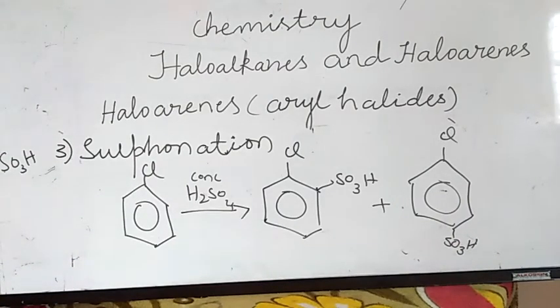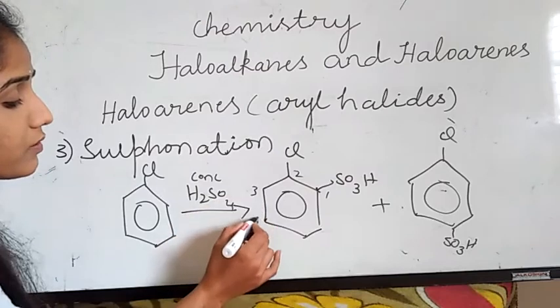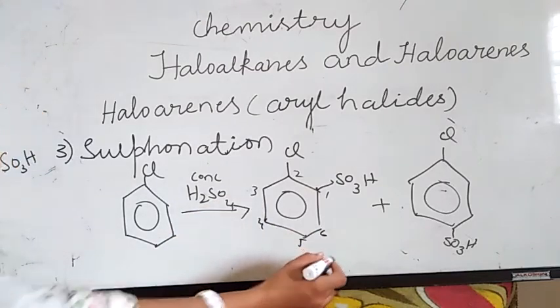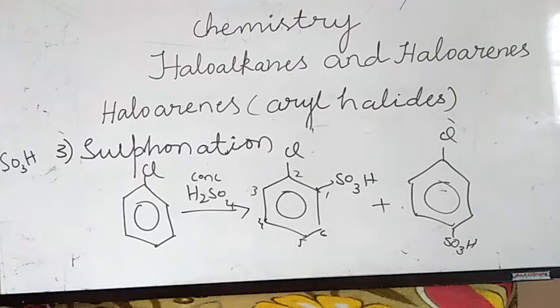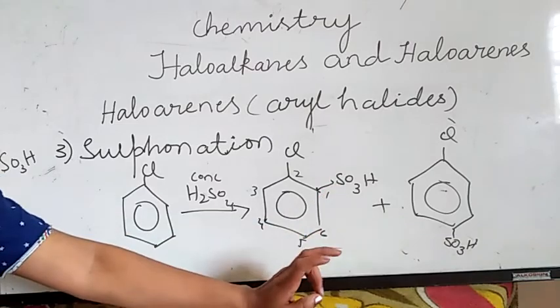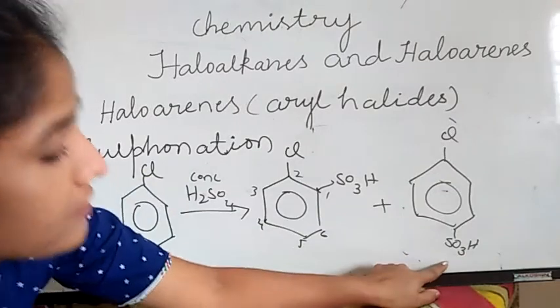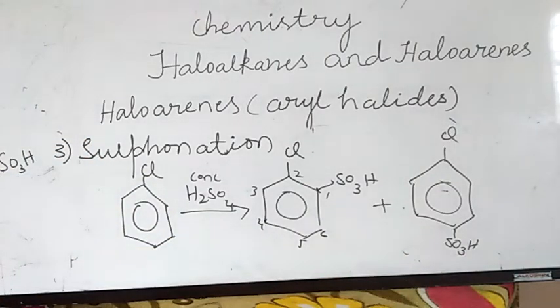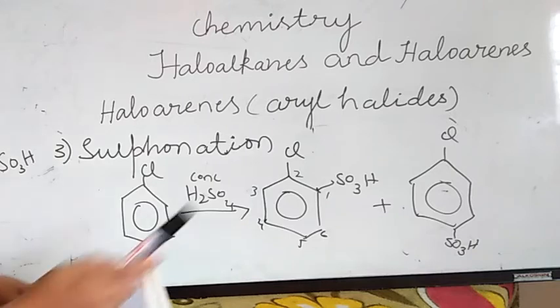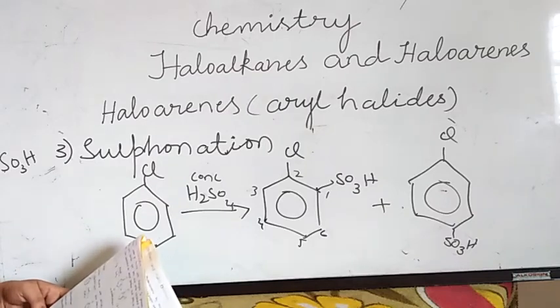Here, for the SO3H group, I have to give preference. This is position 1, then 2, 3, 4, 5, 6. You have to name like this, okay? So this is 2-chlorobenzene sulfonic acid. This is 4-chlorobenzene sulfonic acid. The SO3H group is a sulfonic acid group. So 2-chlorobenzene sulfonic acid is the minor product and para is the major, that is 4-chlorobenzene sulfonic acid.